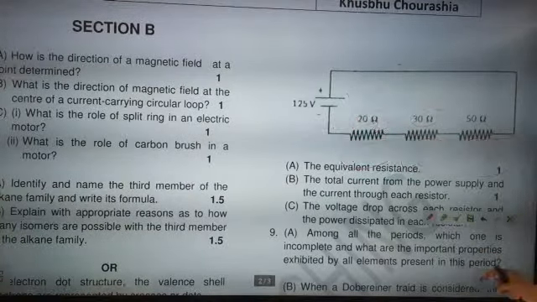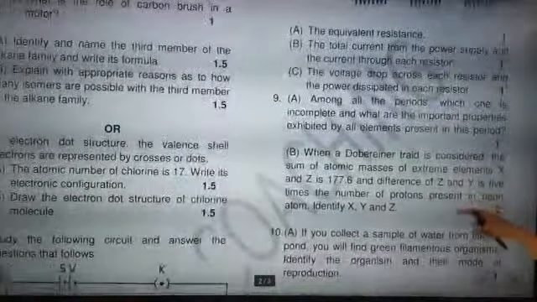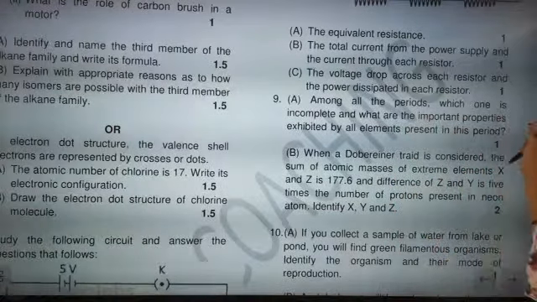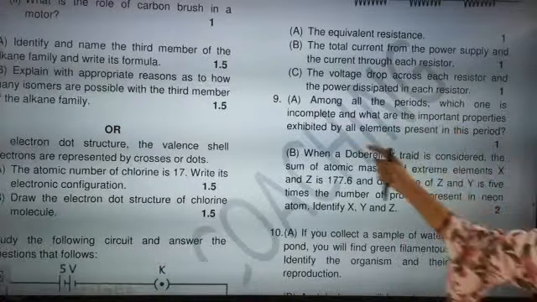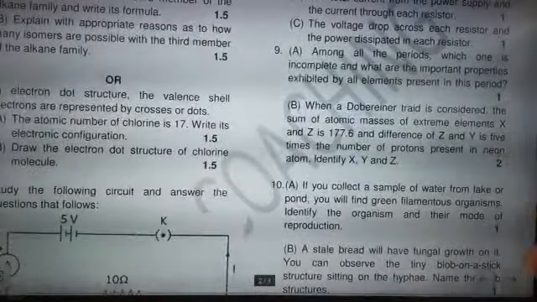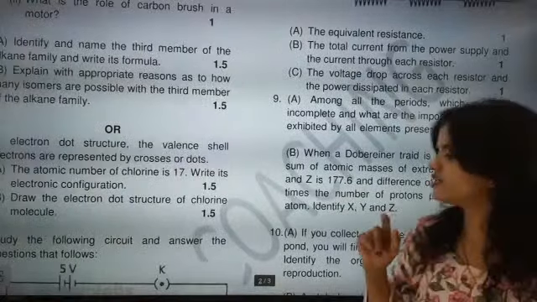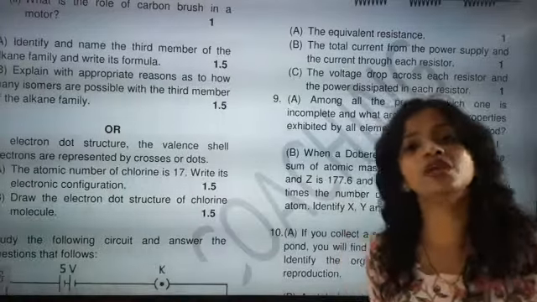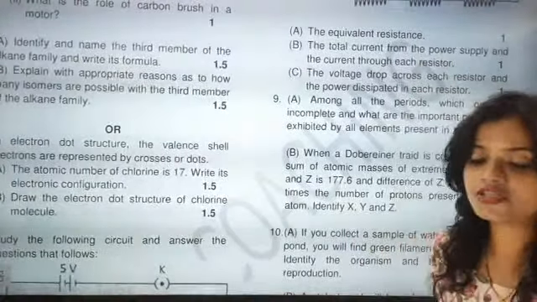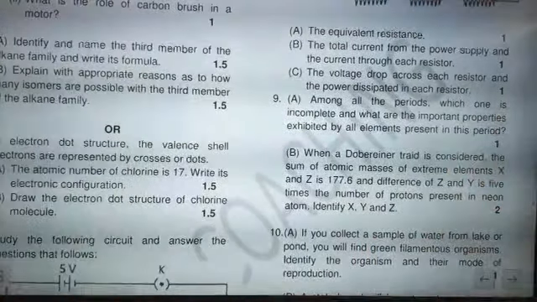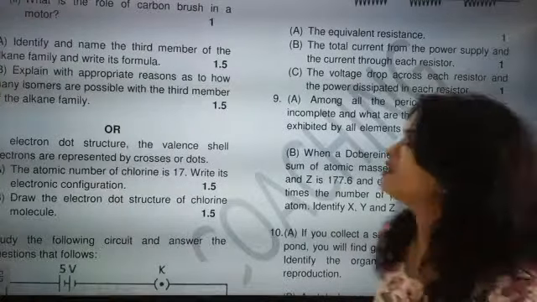This question is the most important question. I cannot leave you with this question. Among all the periods, which one is incomplete, and what are the important properties exhibited by all elements present in this period? This is exactly only a 1 mark question, and after that the Dobereiner law of triads question is of 2 marks. Here you have to understand one very important thing: they are asking which period is incomplete. You know that only the 7th period in the periodic table has vacant shells. So the 7th period in the periodic table is incomplete.